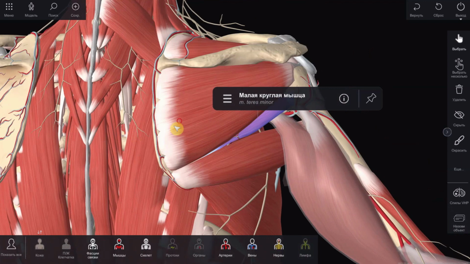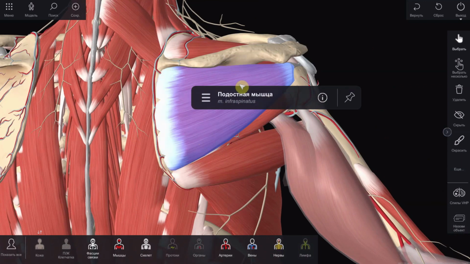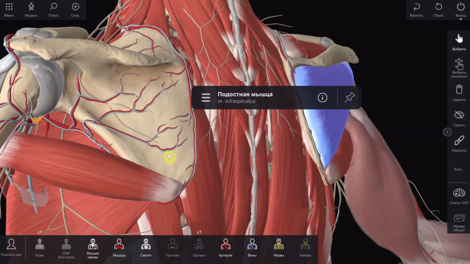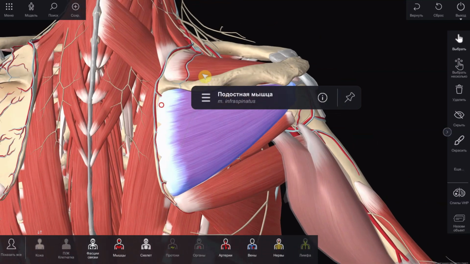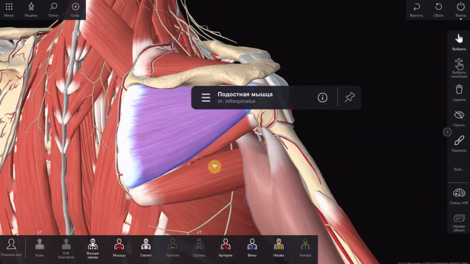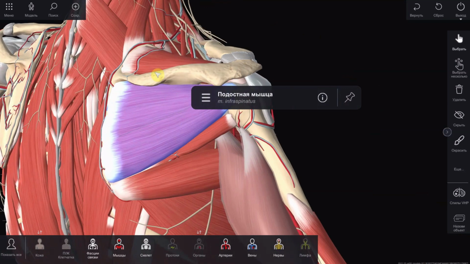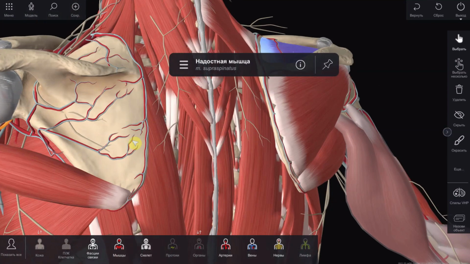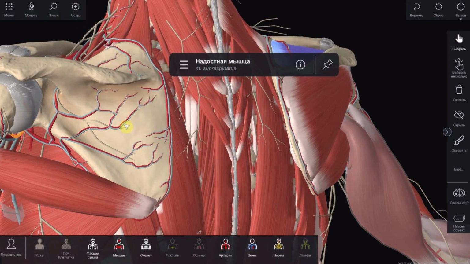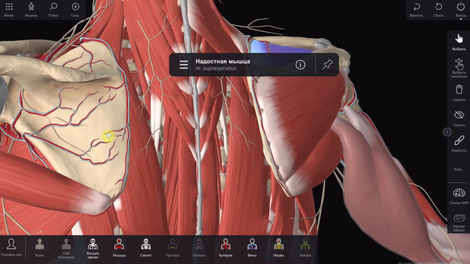Musculus infraspinatus originates from the fossa infraspinata and fascia, and inserts to tuberculum majus humeri. It is innervated by nervus suprascapularis. Musculus supraspinatus originates from fascia and fossa supraspinata. It inserts to the upper part of the tuberculum majus humeri. It is innervated by nervus suprascapularis. Musculi supraspinatus and infraspinatus are supplied and drained by arteria and vena suprascapularis, arteria and vena circumflexa scapulae, arteria and vena dorsalis scapulae.